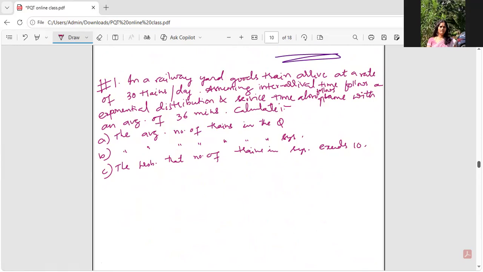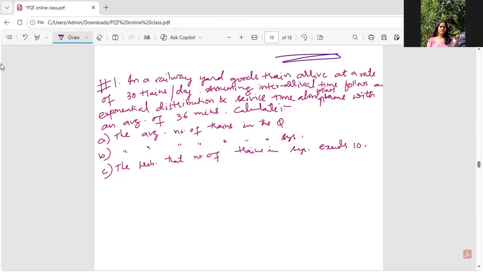Okay, so let us see some problems on queuing theory so that whatever we have discussed would be clear to you. In a railway yard, goods trains arrive at a rate of 30 trains per day. Assuming inter-arrival time follows an exponential distribution and service time also follows exponential distribution with an average of 36 minutes. Calculate the average number of trains in the queue, calculate the average number of trains in the system, and the probability that the number of trains in the system exceeds 10. These are all the things that we need to calculate.